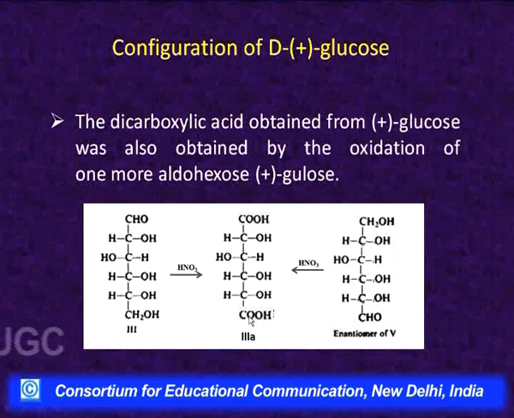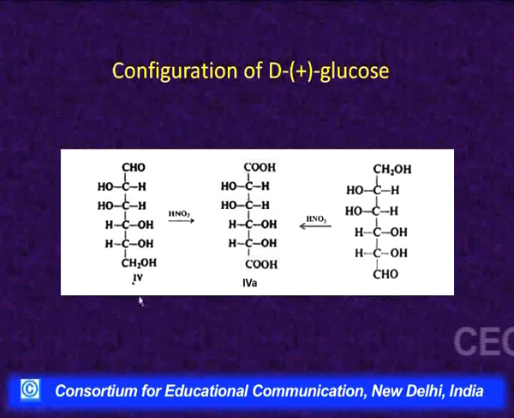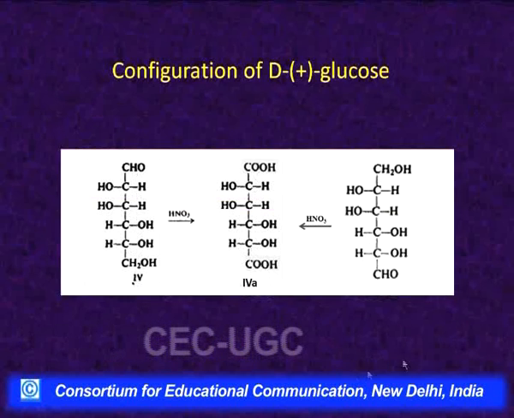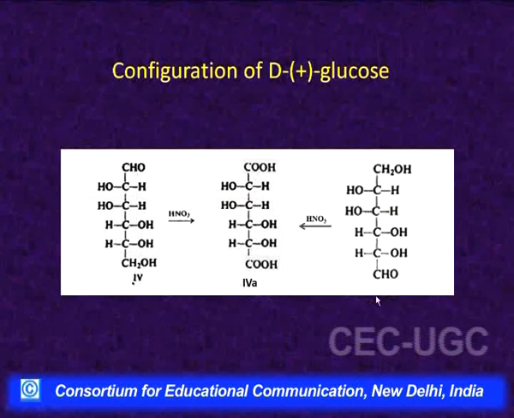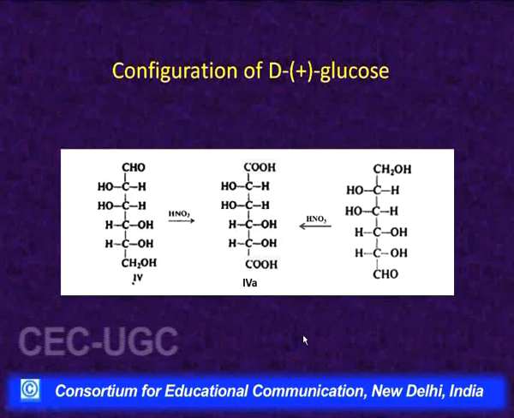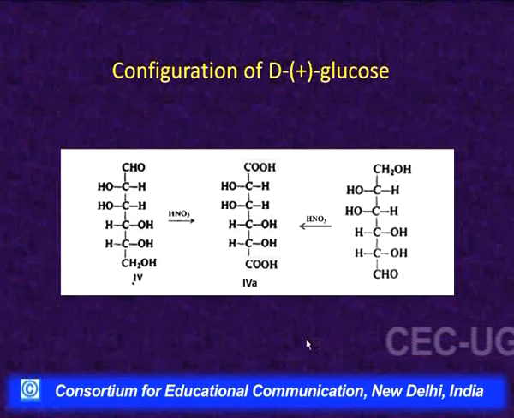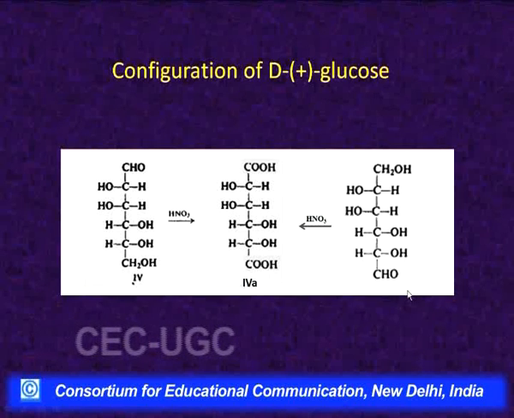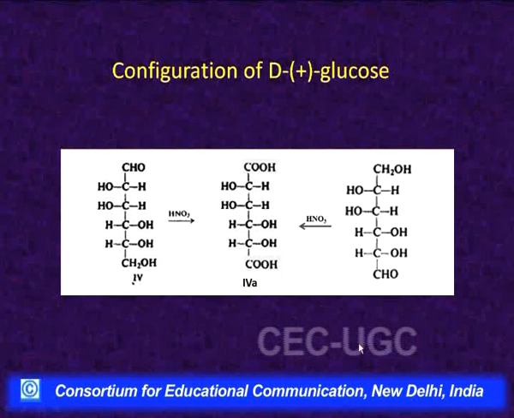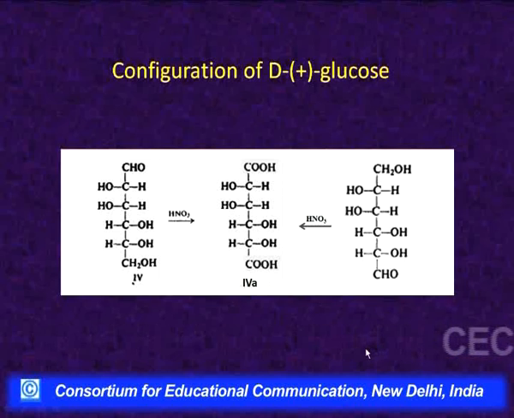The dicarboxylic acid that is obtained from 3 is obtained from the enantiomer of 5, but the dicarboxylic acid obtained from configuration number 4 cannot be obtained from any other possible configuration. It could be obtained only if 4 is written in the inverted form. So, it means that configuration 4 cannot be obtained by any other written configuration, so it is representing mannose and 3 is representing glucose.